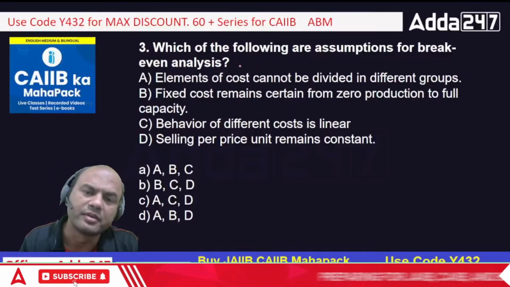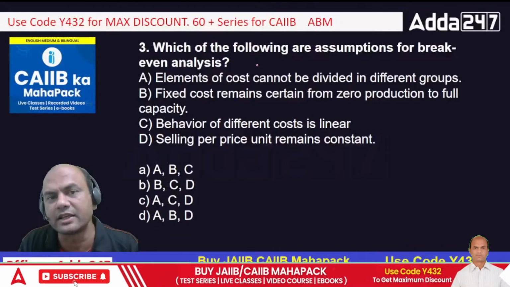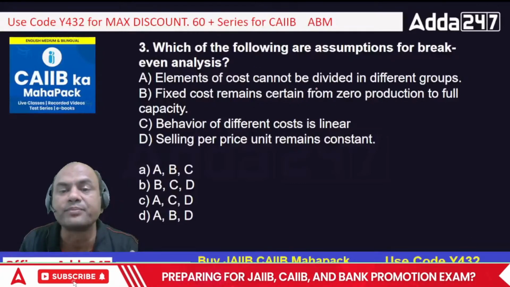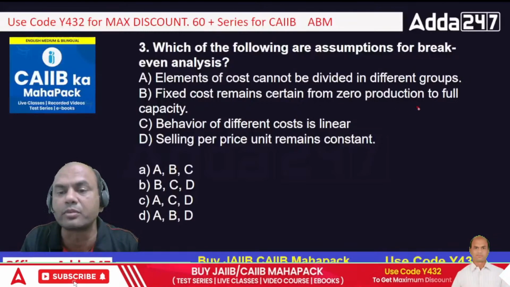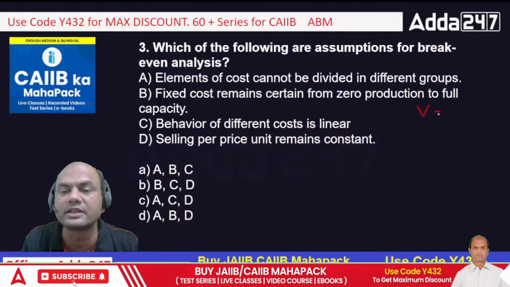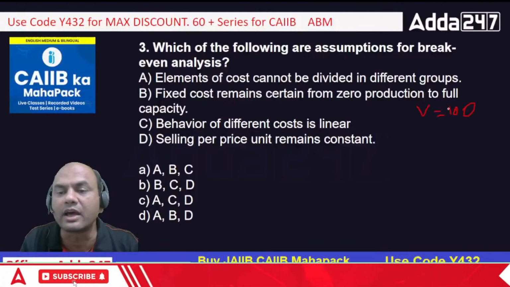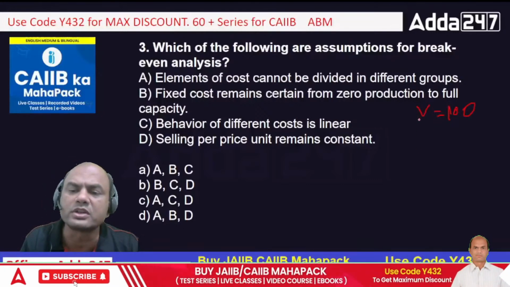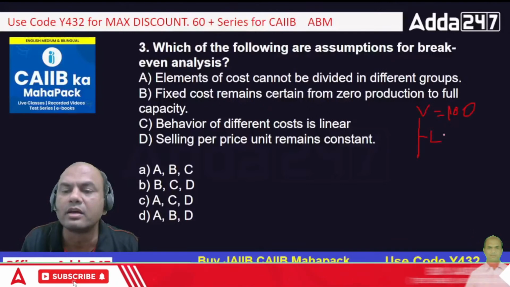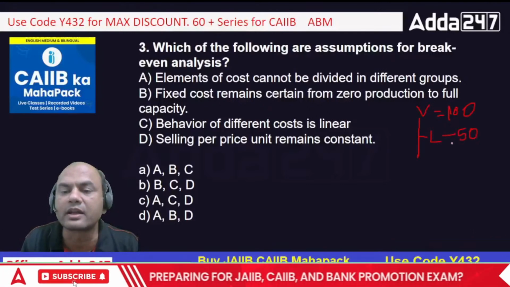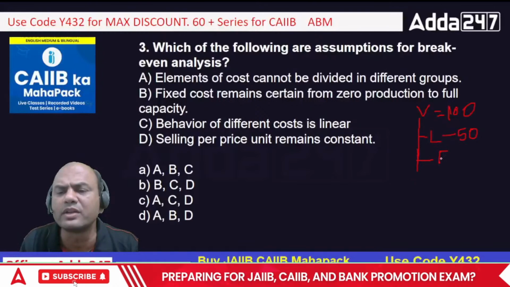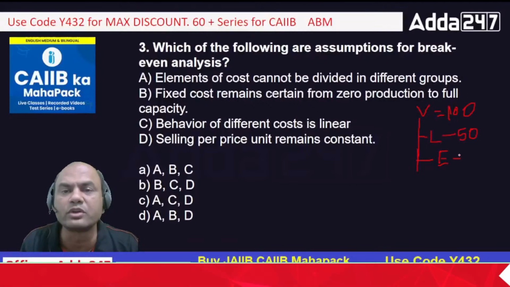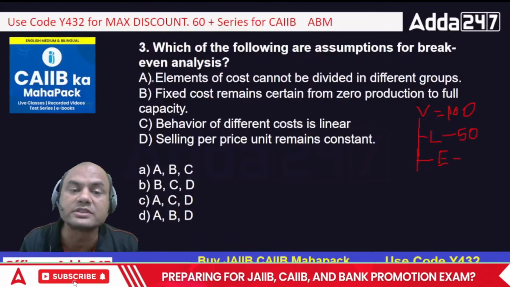So is it that? Means whatever cost I am incurring, can I say that it can't be divided further? Suppose I say variable cost for me is 100. Does it mean that I won't be able to disintegrate this further? Variable cost can be labor, 50 rupees, electricity, 30 rupees, and so on and so forth. So I can definitely disintegrate or segregate this variable cost into various other elements. So A is not true.